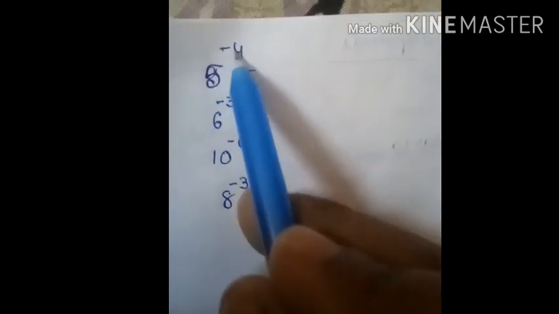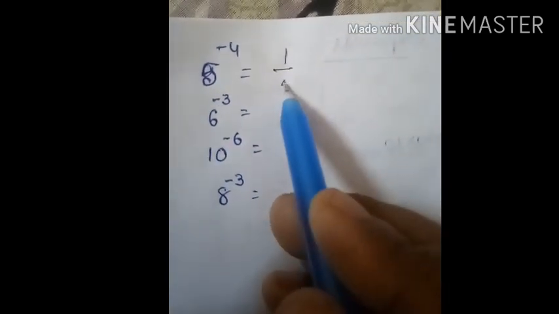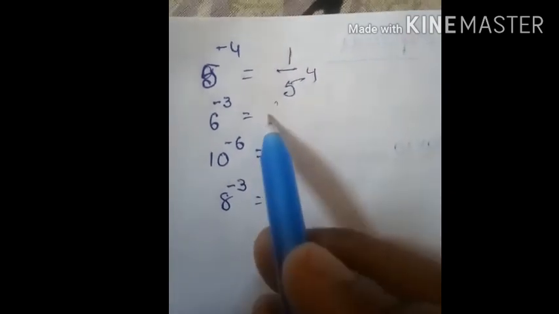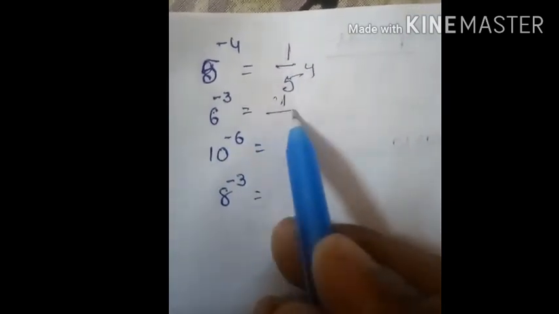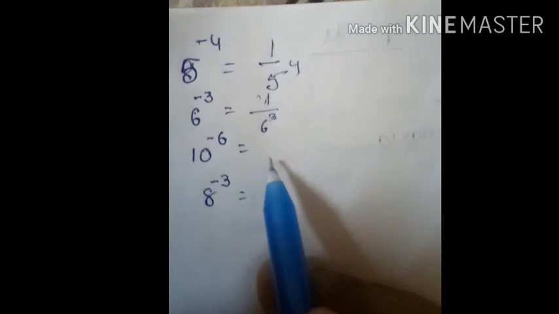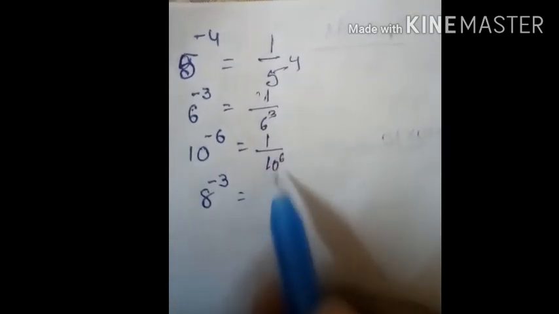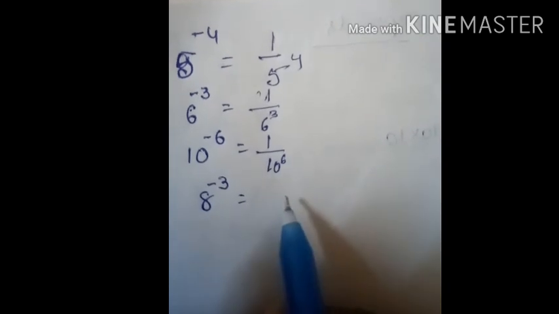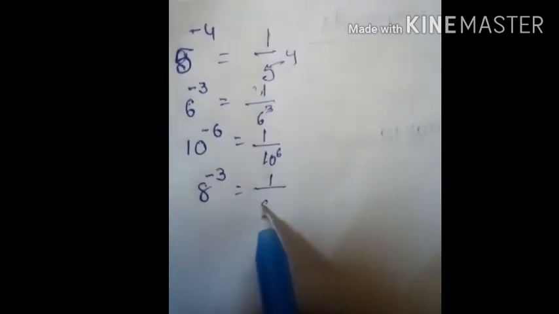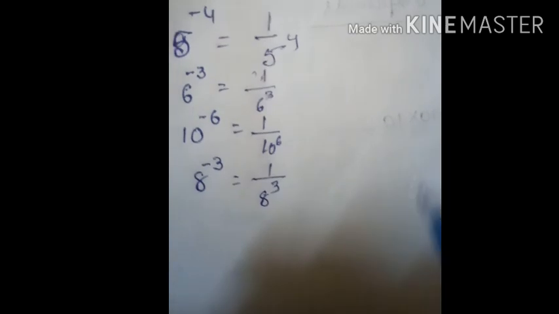Now tell me, 5 power of minus 4 is equal to, yes, 1 by 5 power of 4, and 6 power of minus 3 is equal to 1 by 6 power of 3. Good. 10 power of minus 6 is equal to 1 by 10 power of 6. 8 power of minus 3 is equal to 1 by 8 power of 3. Okay, good.